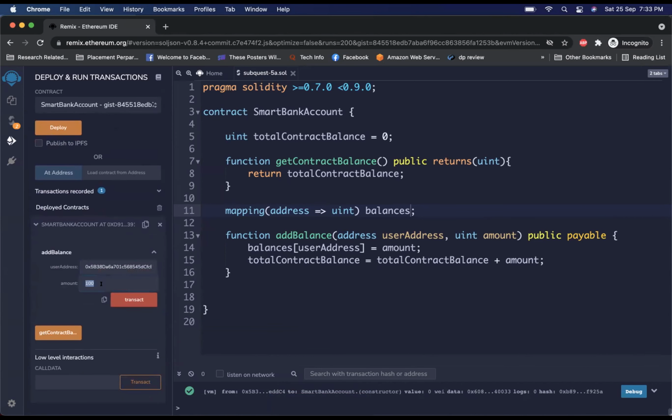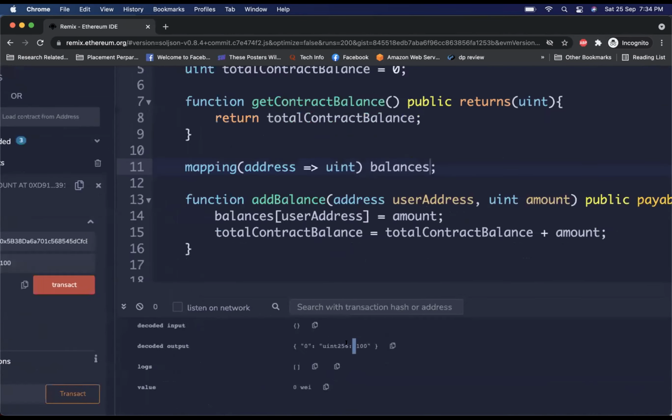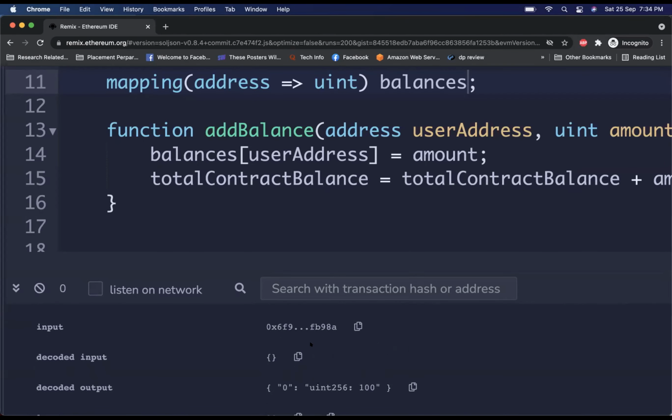I'm assuming this is in ether. Like if I say 100, it will add 100 ether, is it? Why don't you try it? Okay. Transact. Okay. Now I think it's only added. I'll tap on get contract balance. Decoded output says 100. Okay, initially it was 0.